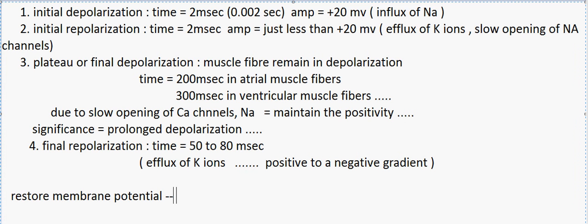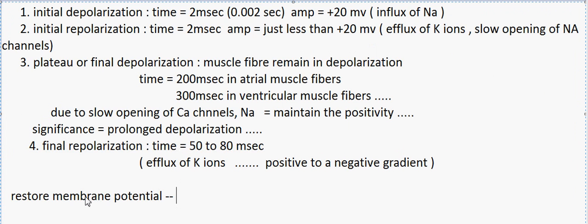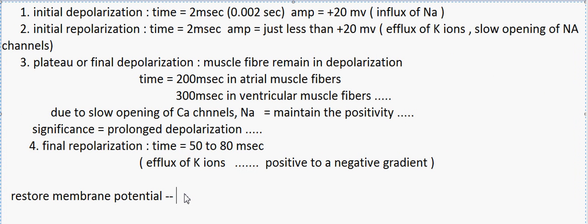All the sodium ions move out of the cell, and the potassium ions come back into the cell, which was seen during the initial phase. We know that there was excess of potassium ions inside the cell. So a similar thing happens after the final repolarization.